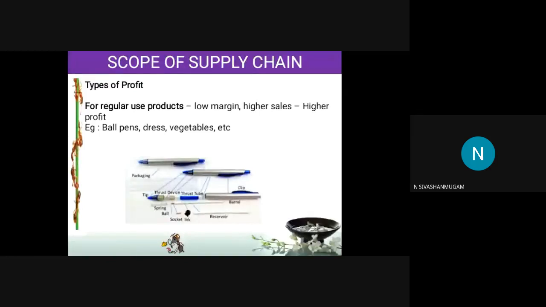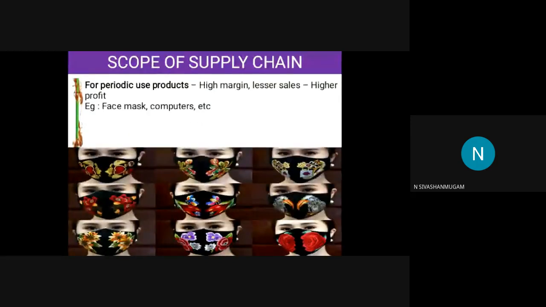Another example is Saravana Stores. The profit margin at Saravana Stores is very, very less, but the sales are very, very high. At last, if you see the total profit, it is a huge profit. Next, periodic use products. Because of COVID, we are using masks. After 1 or 2 months, if COVID vanishes, we will not get any mask from anybody.